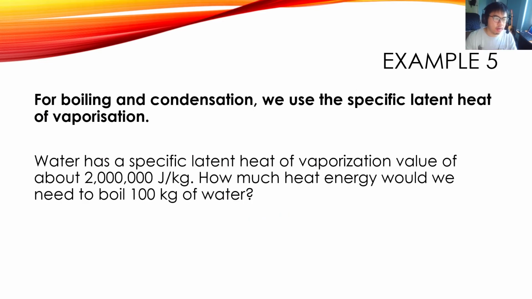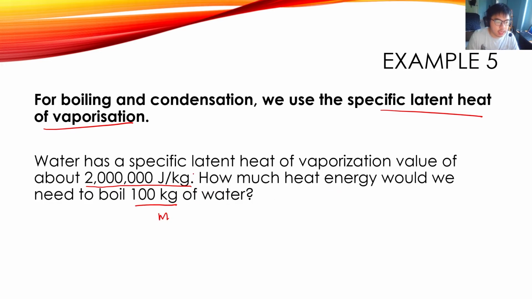Example 5. For boiling or condensation, we use the specific latent heat of vaporization. Again, for melting and freezing, we use the other specific latent heat, which is the specific latent heat of fusion. For boiling or condensation, we use this one. So let's do this. Water has a specific latent heat of vaporization value of about 2 million joules per kilogram. How much heat energy would we need to boil 1 kilogram of water?